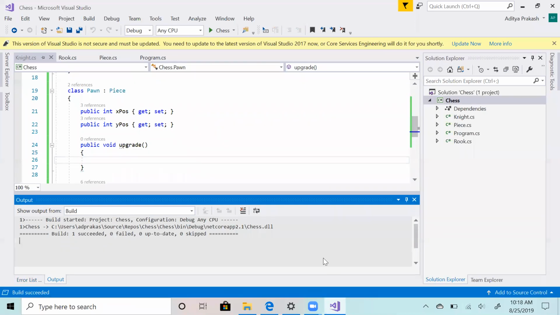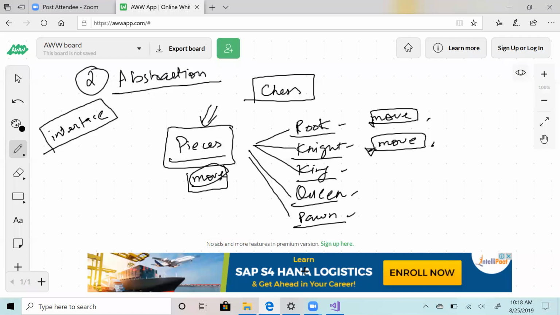So now coming back to the idea. So this was abstraction. Abstraction is basically throwing back the responsibility to a generic type. Let that type define what the functionality is, and then we know what the functions are, and we just call those functions. And we are sure that if any new XYZ piece comes, again it will have a function move. So your code is more maintainable.